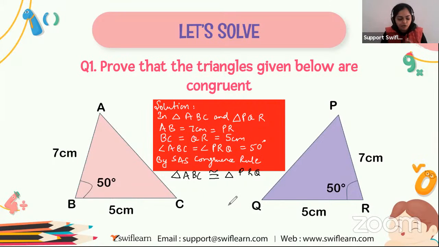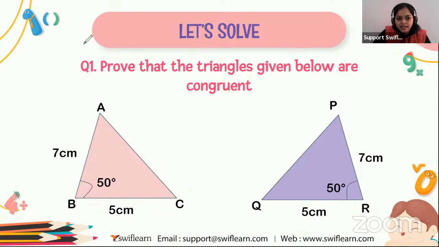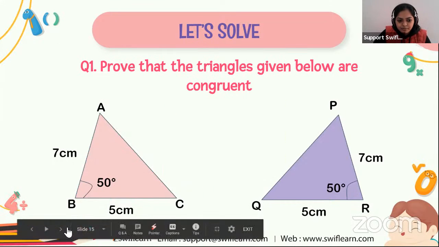Got it? Any doubt? Just check and ask me if you have any doubt. So here A corresponds to P, B corresponds to R, and C corresponds to Q. So triangle ABC is congruent to triangle PRQ like this. Okay, everyone? No doubt. So let's move to the next example.